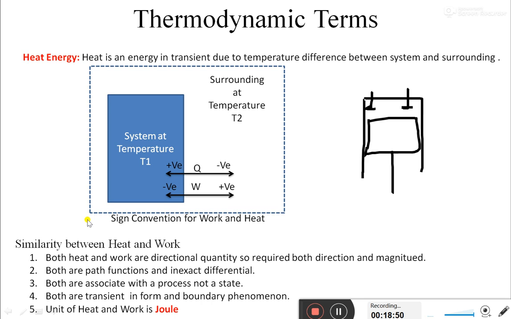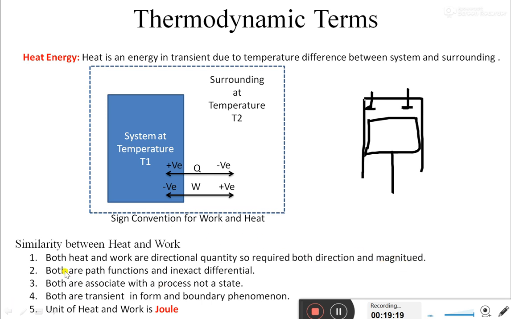So to describe it, 10 kilojoule of work is done, but who does the work on whom, that we have to specify by that sign. So whenever I say minus 10 kilojoule of work done, it is defined as 10 kilojoule of work done by surrounding on system. So it is very simple to understand. That's why it requires direction as well as magnitude.